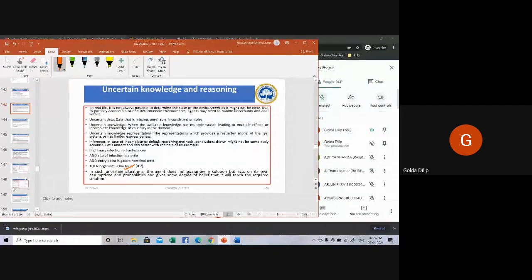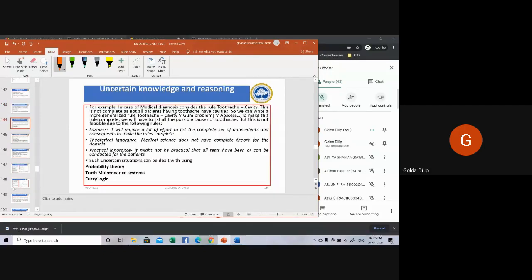So you associate some probability with each and every rule. Then the organism is bacteria, 0.7. That is 70% confidence that the given organism is bacteria. So some sort of confidence level or probability is attached in case of uncertain knowledge.